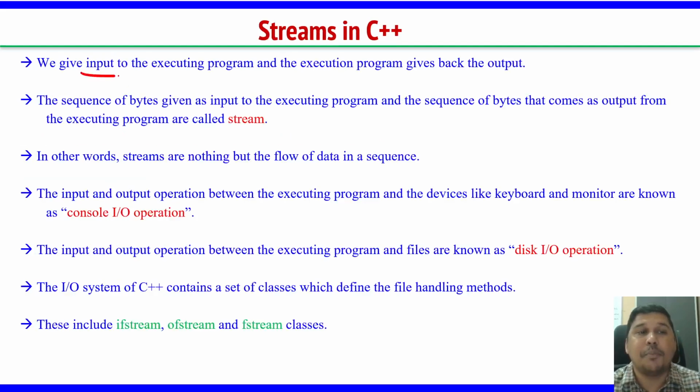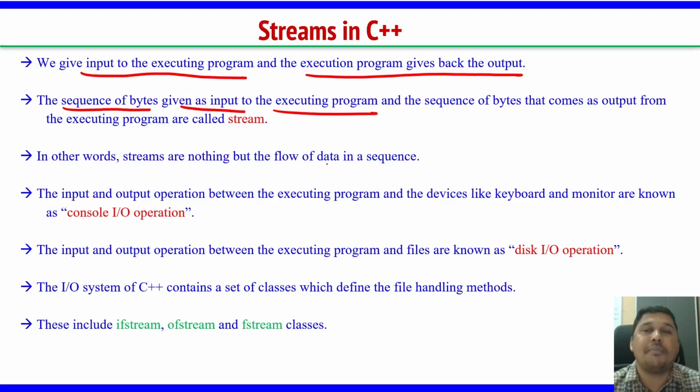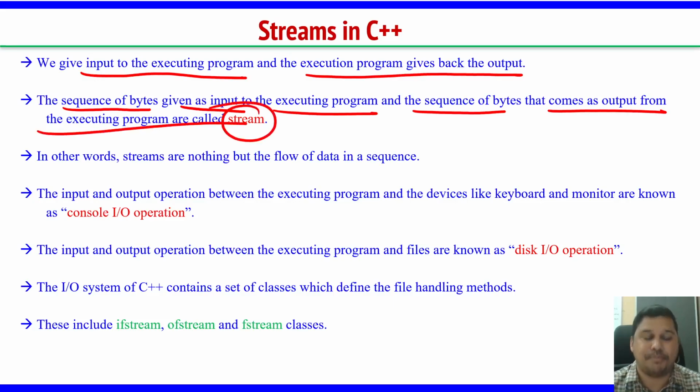We give input to the executing program, and the executing program gives back the output to us. The sequence of bytes given as input to the executing program and the sequence of bytes that comes as output from the program are called a stream.